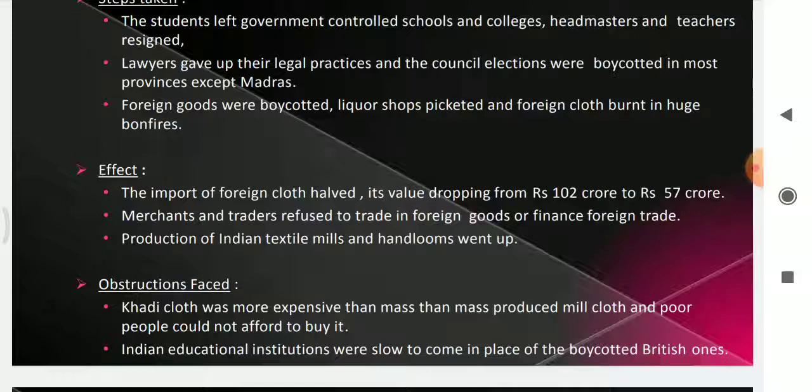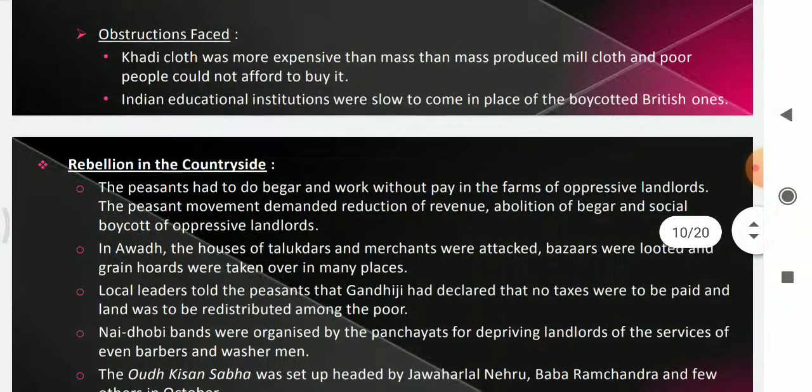But as khadi was very expensive, the common people were not able to afford to buy khadi, so they started to use the cheap machine made cloths of British. And there was no Indian educational system, it was very slow to come up, so all the students and teachers joined back to their schools and colleges, and the lawyers also joined back to their legal practices. Okay, this was not much successful.